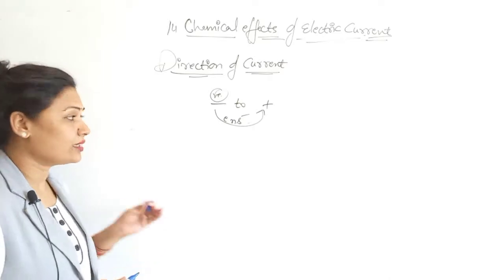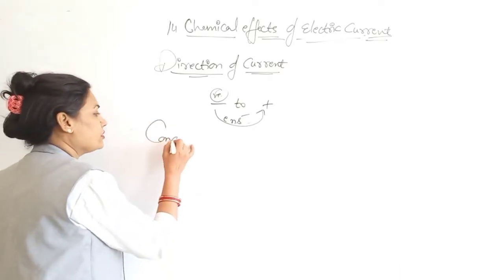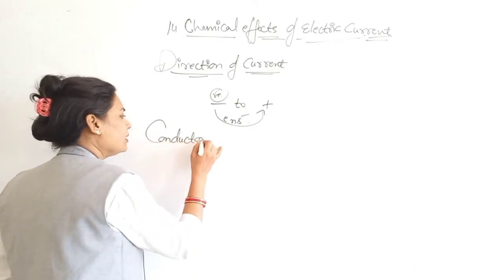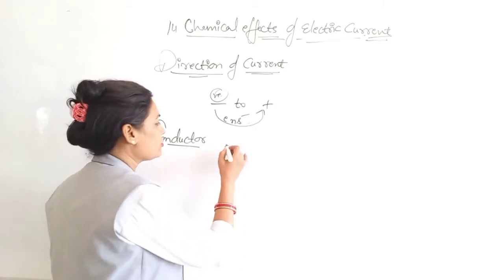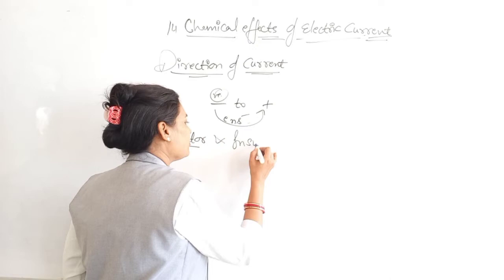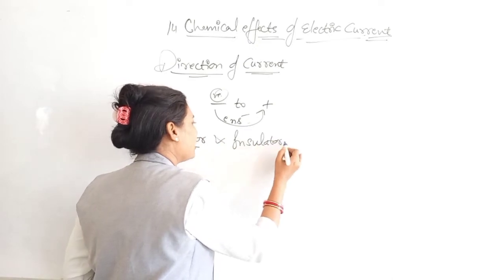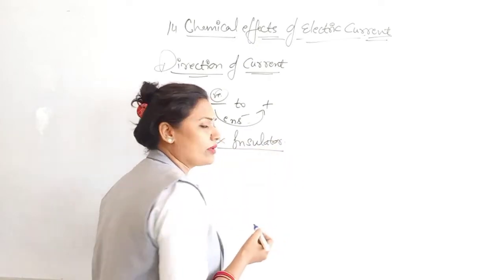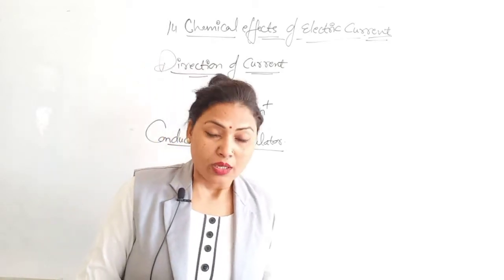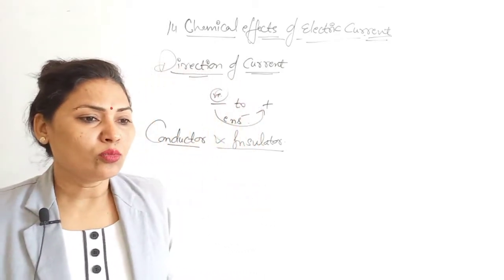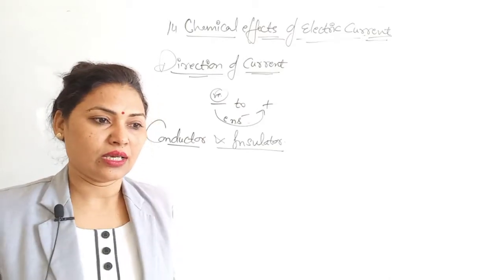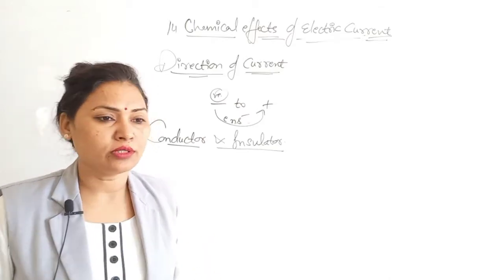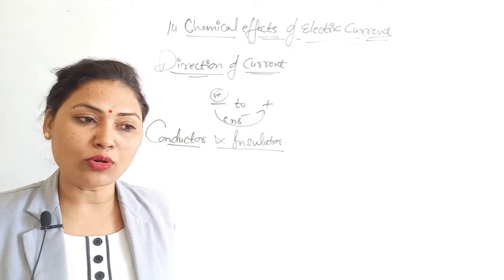Second, we can take the conductor and insulator. I think you have learned it in small classes, 6 or 7. So, conductor and insulator. What is an insulator? I think you are all aware of conductors and insulators. Let us know more about materials that can easily conduct electricity. You can choose examples from around you also.